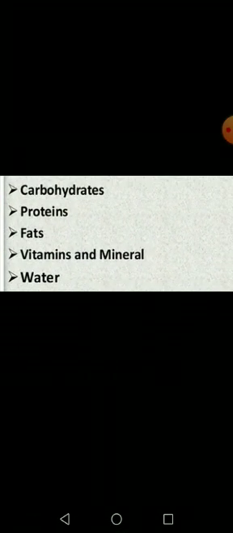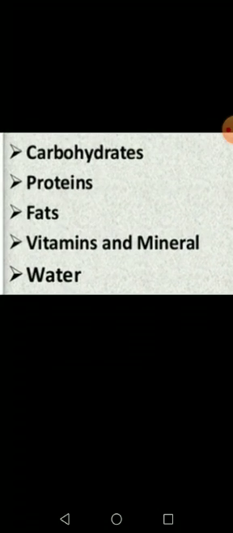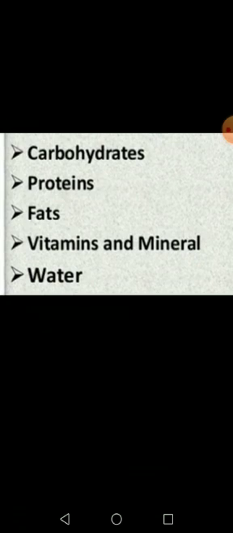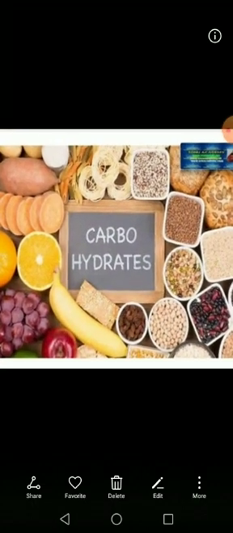Components are the parts, or the main materials or substances of food. So they are carbohydrates, number first; number second, proteins; number third, fats; number fourth, vitamins; number fifth, minerals; and number sixth is water. So one by one I will tell you about these.